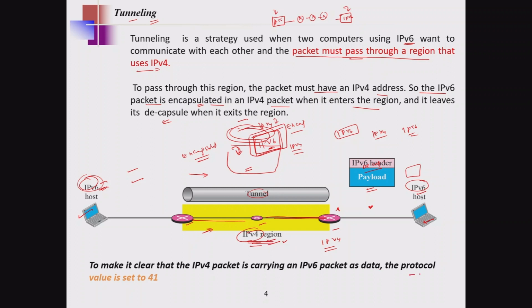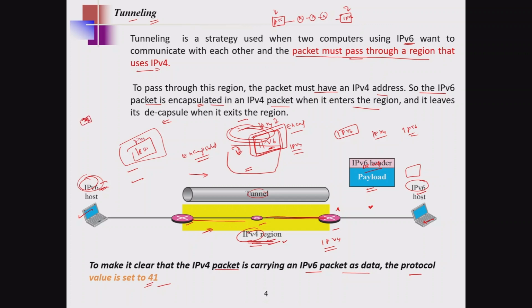If the protocol value is set to 41, it is clear that the IPv4 packet is carrying an IPv6 packet as data. So we set the protocol to 41, so that it will automatically understand that an IPv6 packet is carried inside of the IPv4. Remember, this is a very important point.